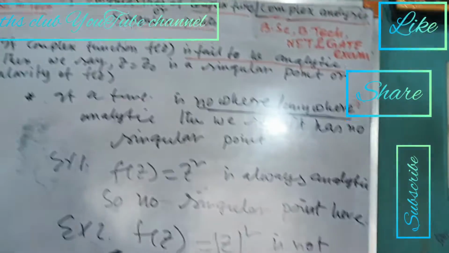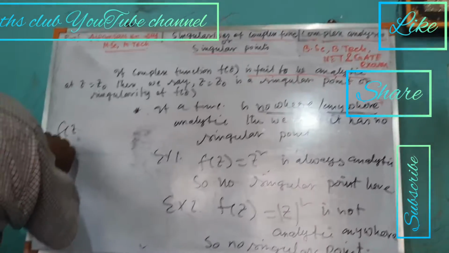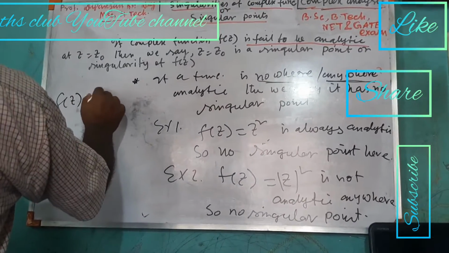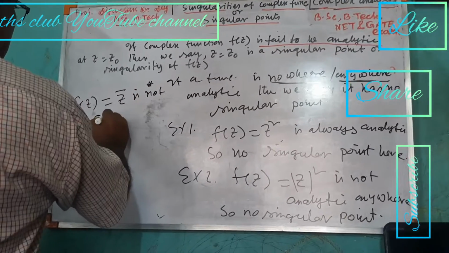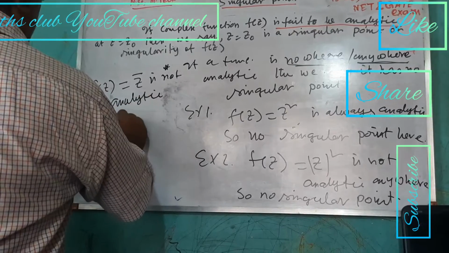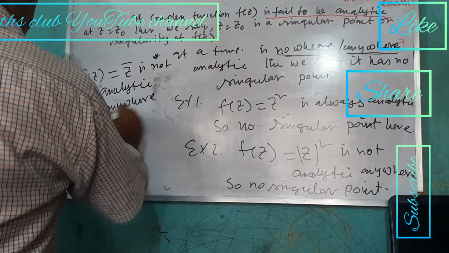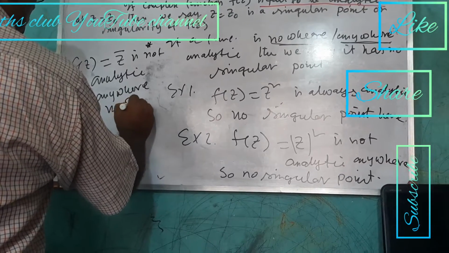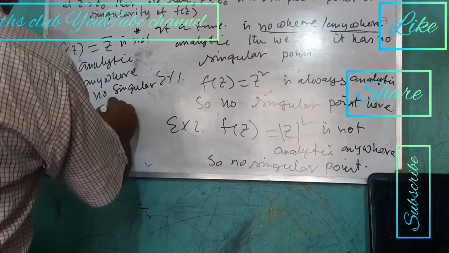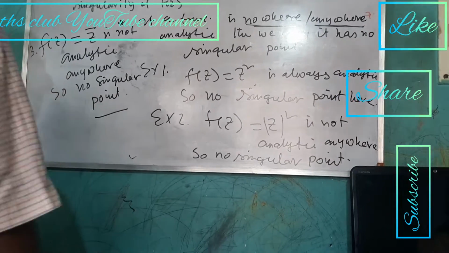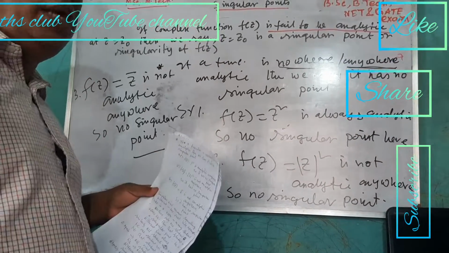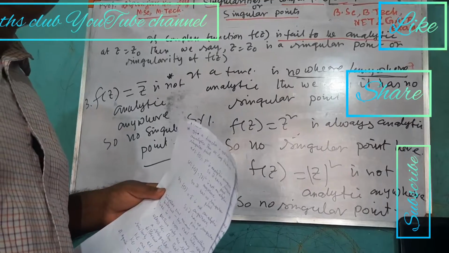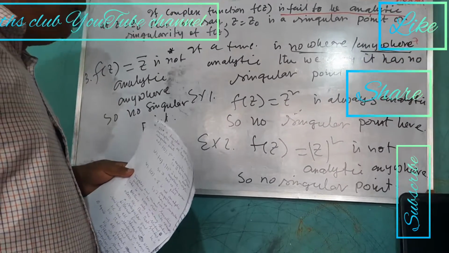You have to remember. Take another example, example 3, f(z) = z bar. Z bar is not analytic anywhere, so no singular point. How to get the singular point? Just take the denominator part equal to 0, then find the value of z. That value of z is known as the singular point. Okay.